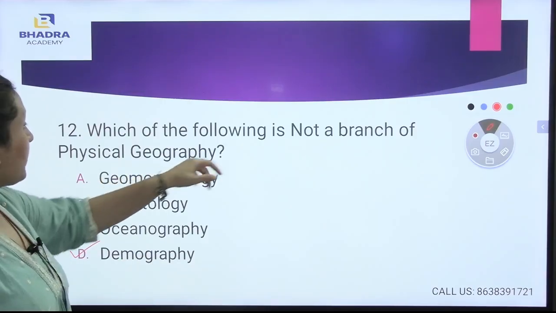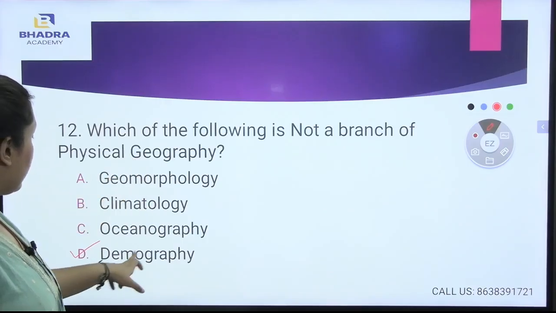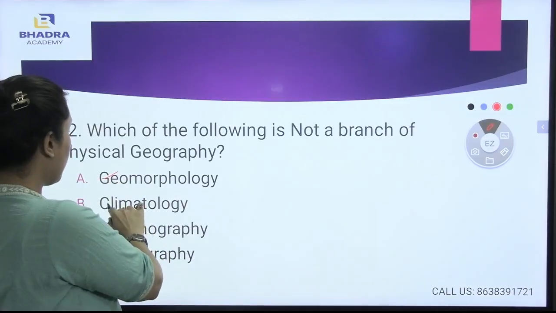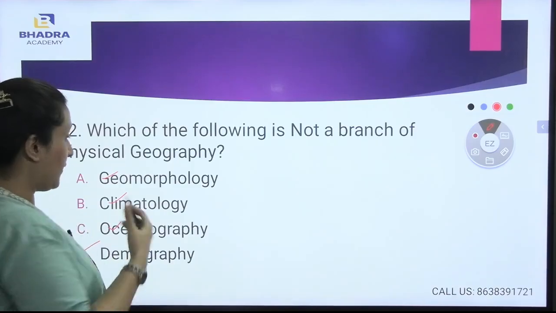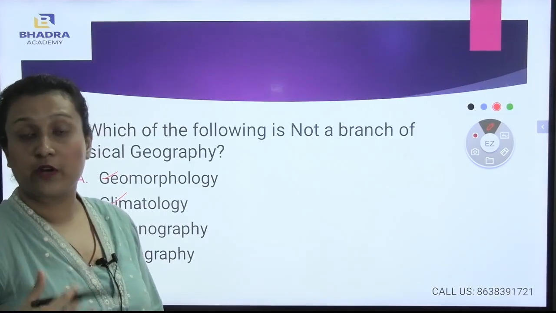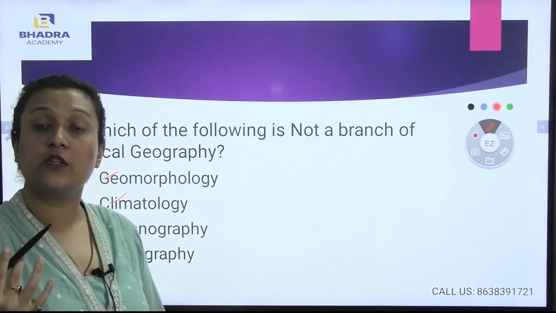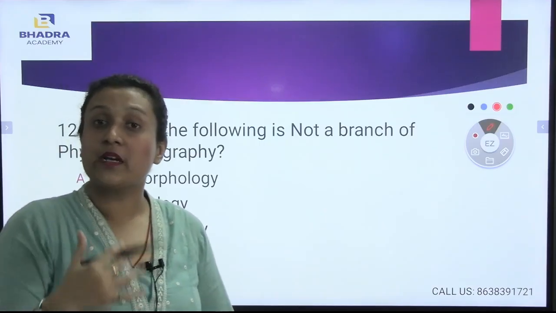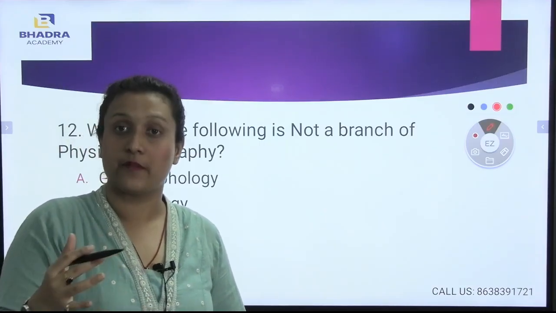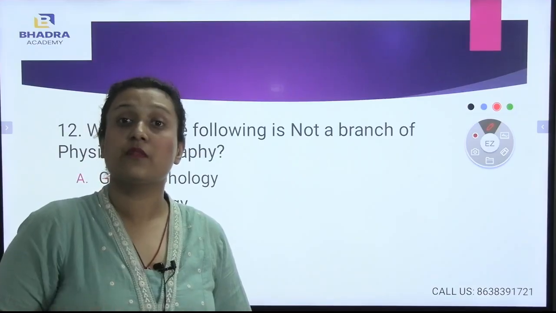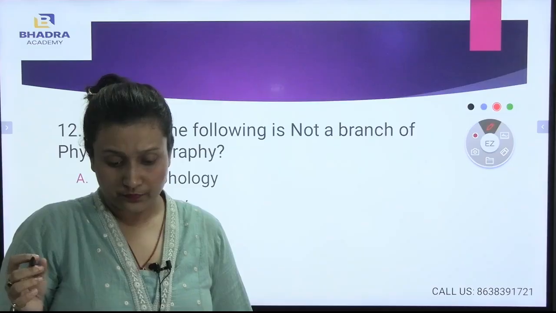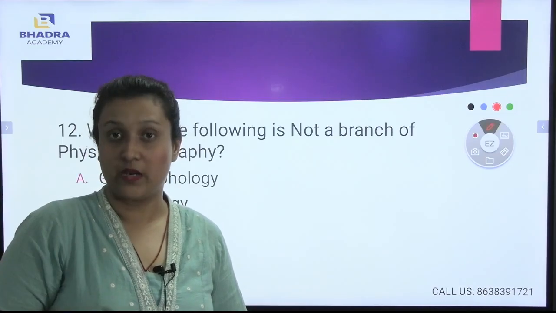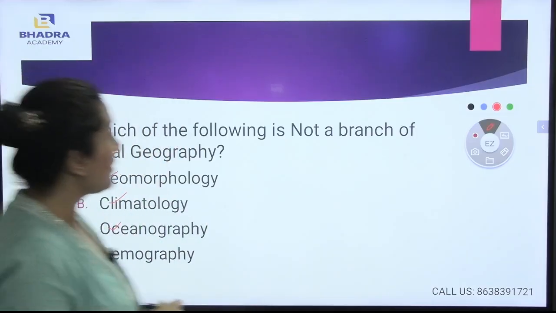So which of the following is not a branch of physical geography? It is demography. Inside physical geography come geomorphology, climatology, and oceanography. What do you mean by physical geography? As we have discussed before, physical geography gives us information about the landforms, the environment, and the physical environment we are living in a particular area. Physical geography best describes the landform, climate, and the soil as well. I hope you have understood physical geography.